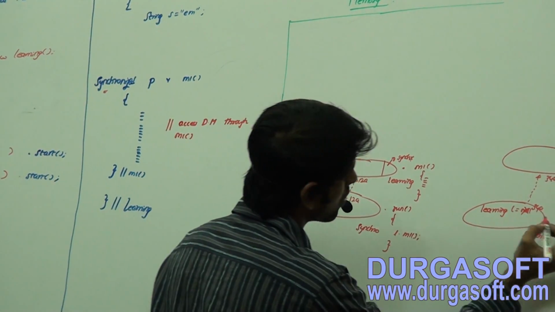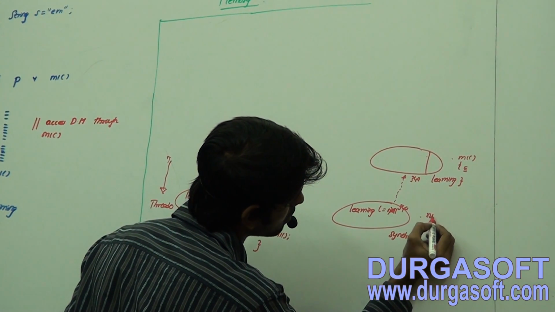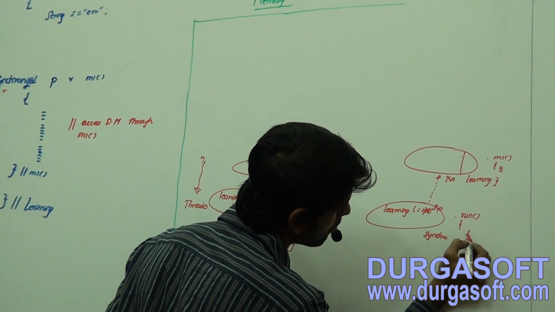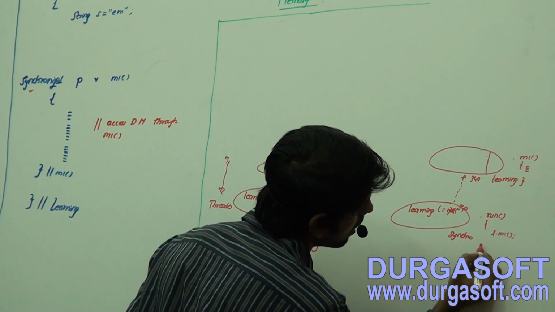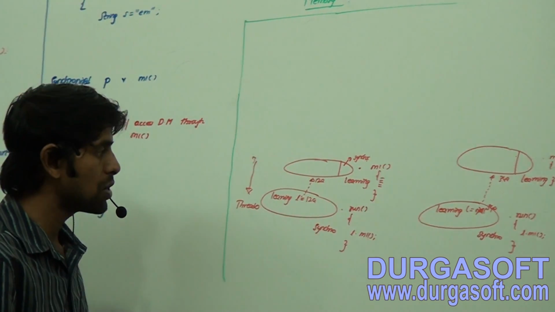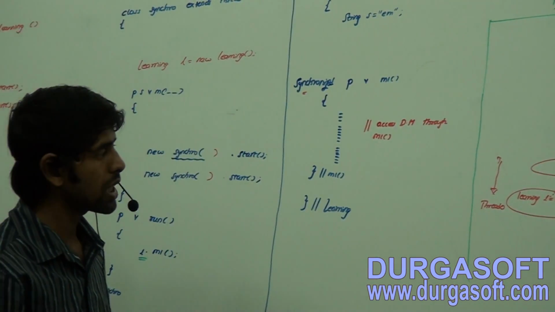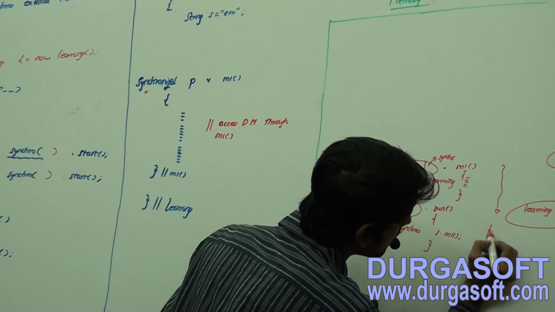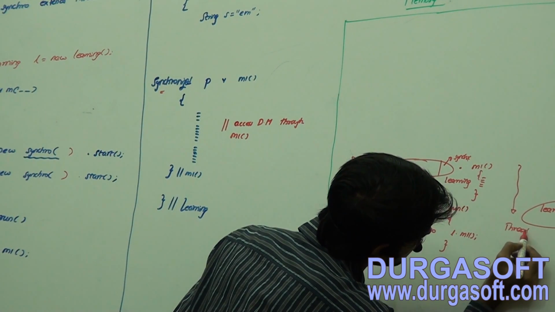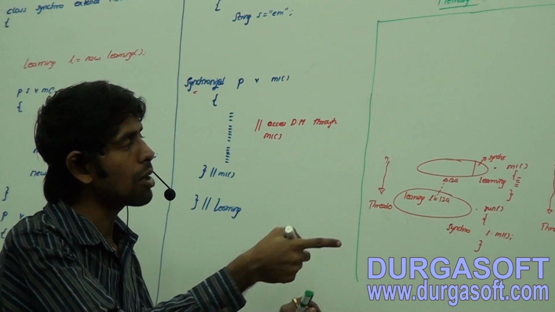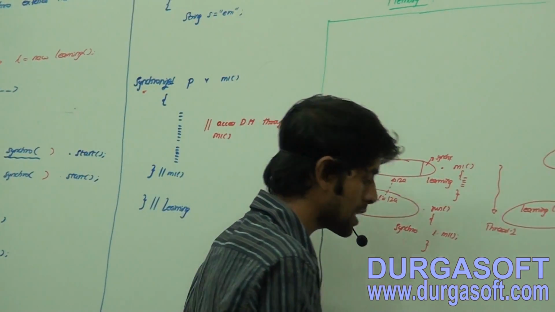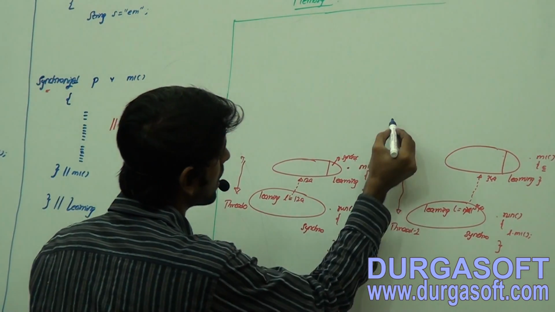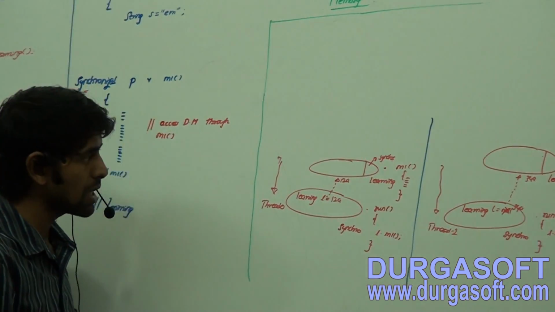And now here also, what is going to get associated? The run method having the implementation as what? L.M1. Please try to observe. Now we are starting two threads, right? This is Thread 1, and this is Thread 2. So we are calling the start method on each and every instance, right?